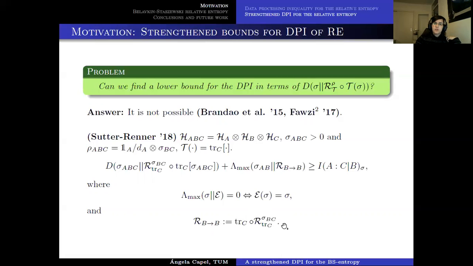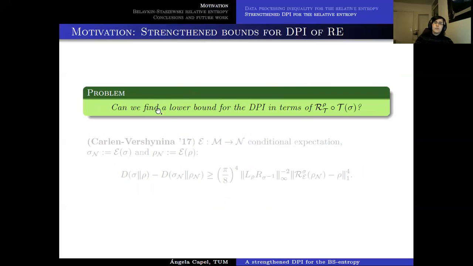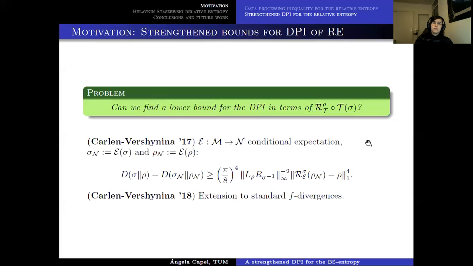So we see that if we want to have a general inequality between these two quantities, you need to add something that they show in this paper to be optimal. So there's nothing more to be done there. But this doesn't mean that we cannot find a lower bound for the DPI of the relative entropy in terms of the Petz recovery map composed with the channel itself and applied to the first state. And this is something that was done in 2017 by Junge and Berta.